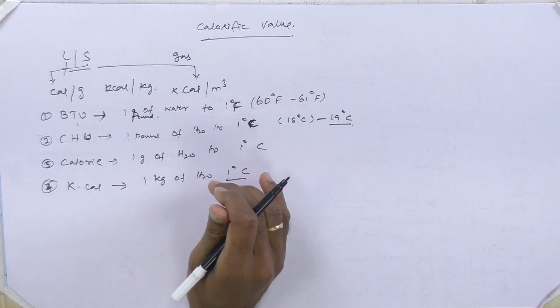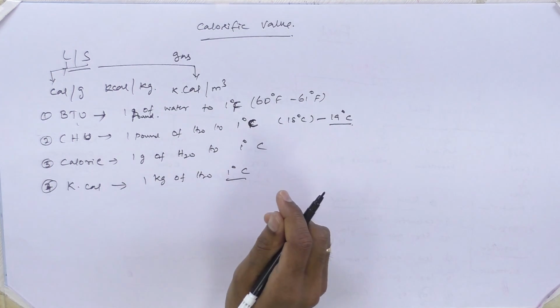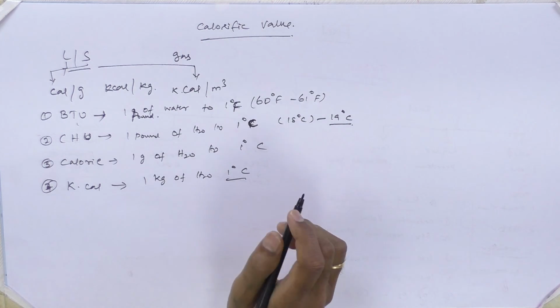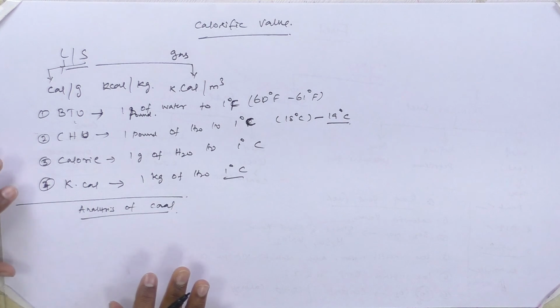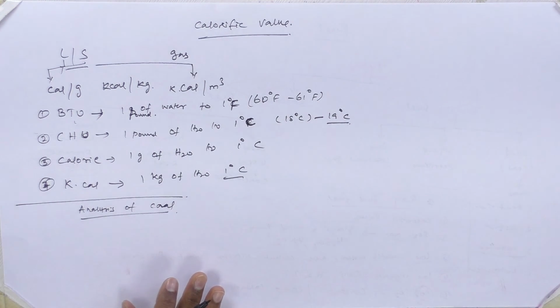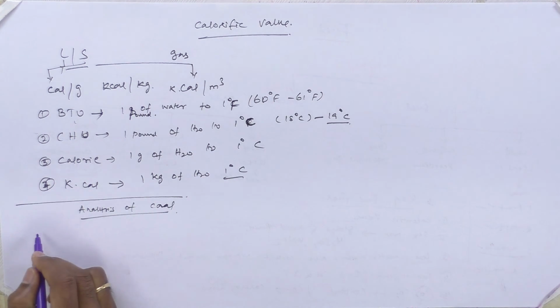So these 4 units are generally employed to represent the calorific value of solid, liquid and gaseous fuels. And another important concept is going to be the analysis of coal. How the coals are analyzed. So basically, depending upon the data required, we are going to do 2 types of analysis. One is called proximate analysis and another is called ultimate analysis.